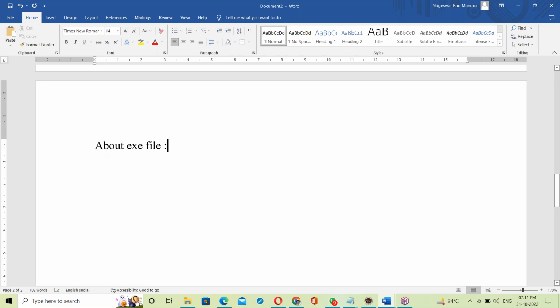See, for example, a C program exe file prepared on Windows OS.